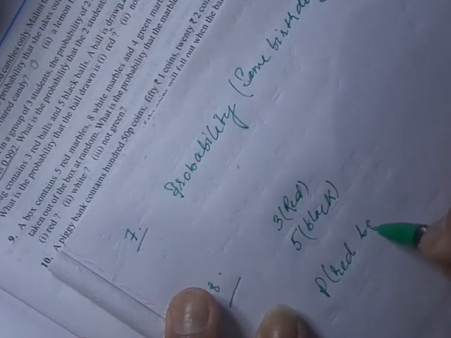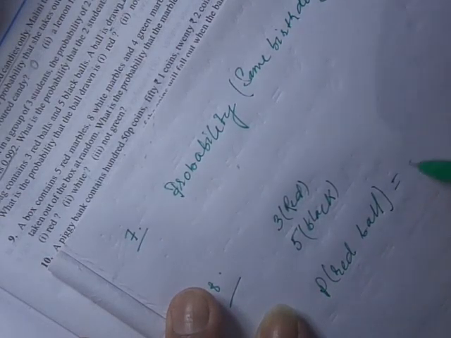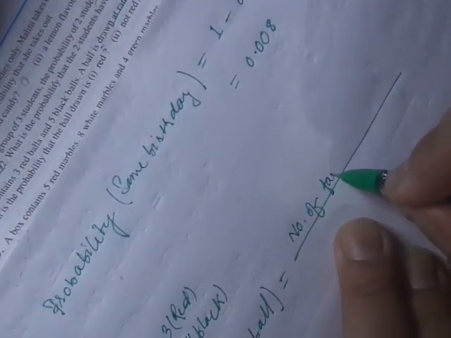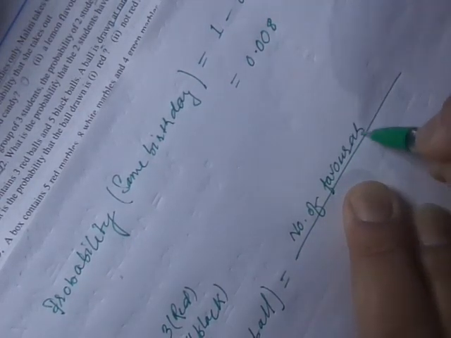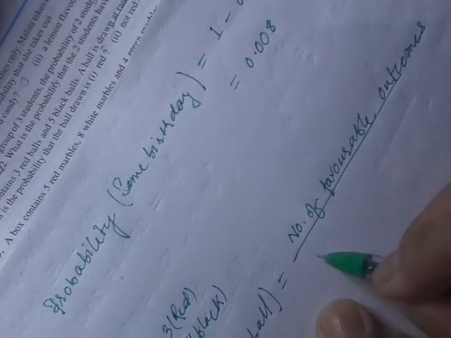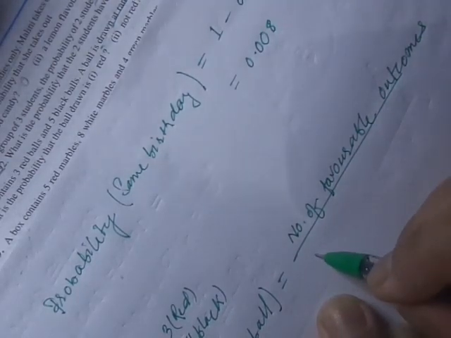Probability of getting a red ball equal to, let's write the formula: number of favorable outcomes divided by total number of possible outcomes.